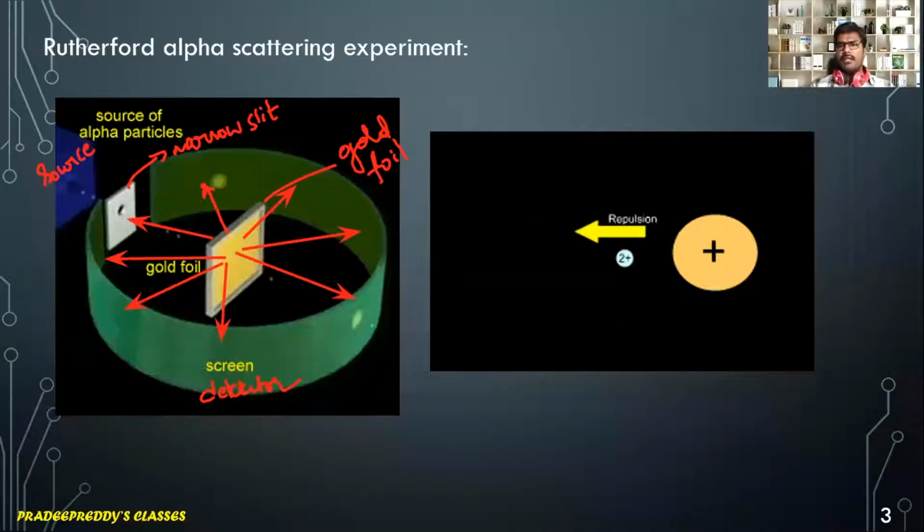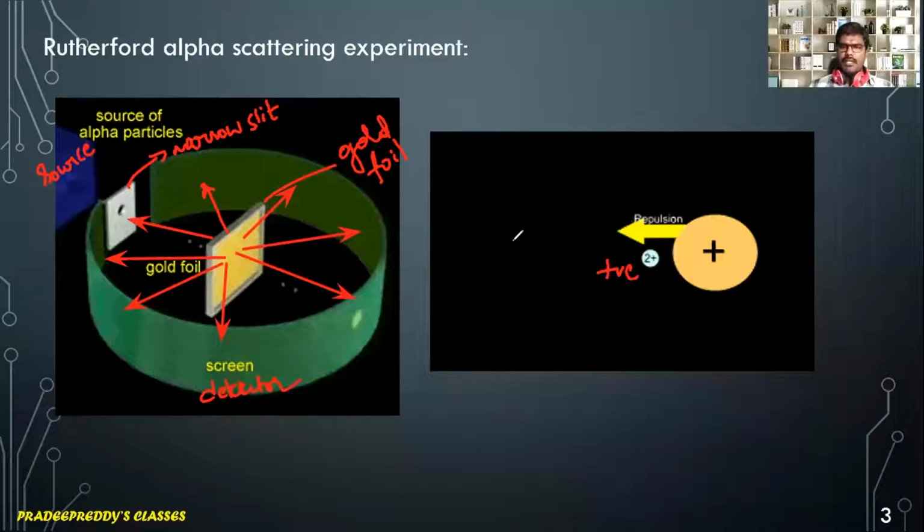So when these alpha particles are allowed to pass through electric as well as magnetic fields, we can predict that they have some charge and some mass. And as they are positively charged particles, the deviation of these alpha particles when they are incident upon the gold foil can be one of the reasons that these alpha particles are positively charged particles.